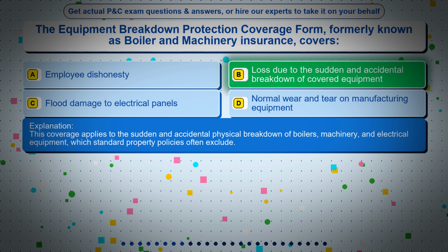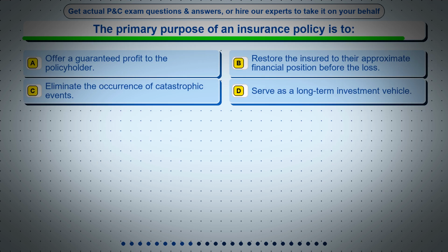Question 9. The primary purpose of an insurance policy is to option A, offer a guaranteed profit to the policyholder.